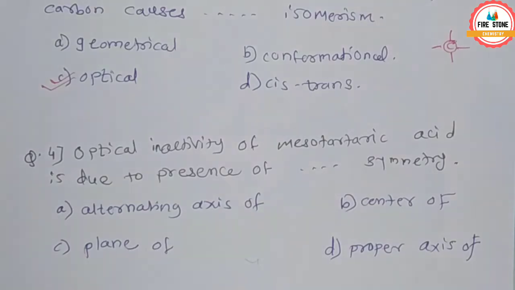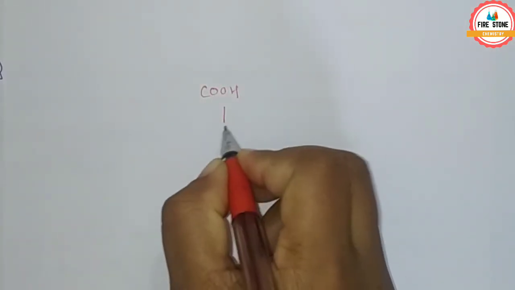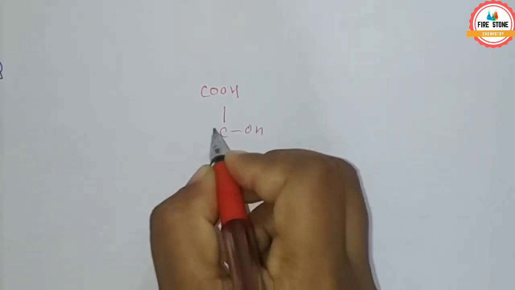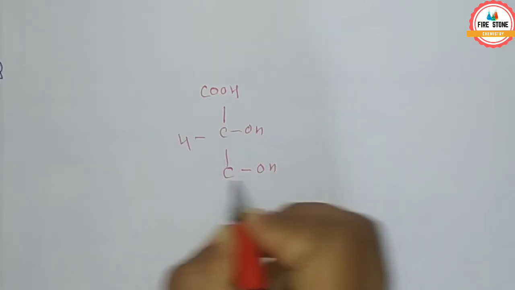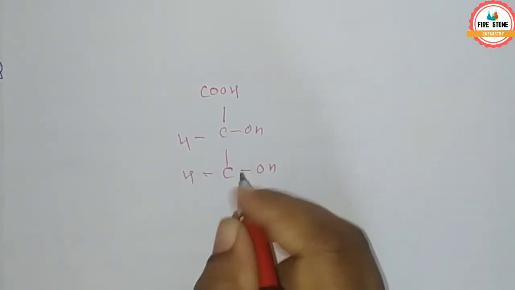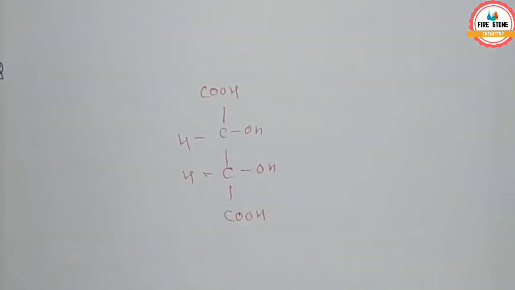The structure is COOH, H, OH, then here again H and OH, and COOH. This is the mesotartaric acid.